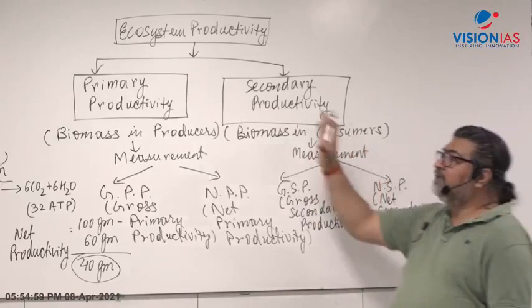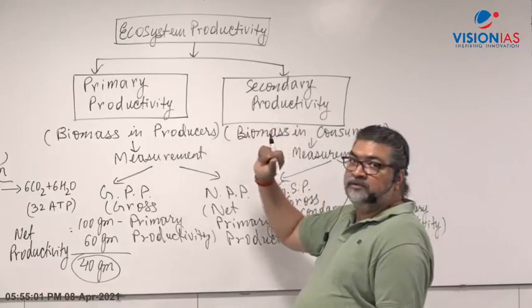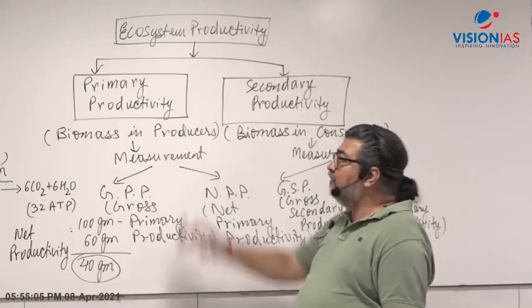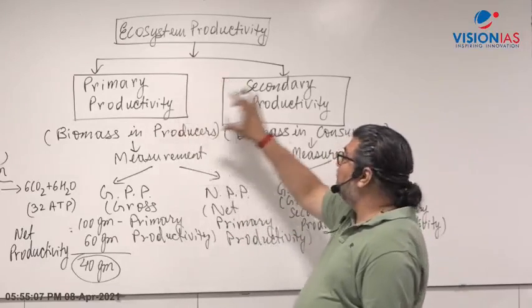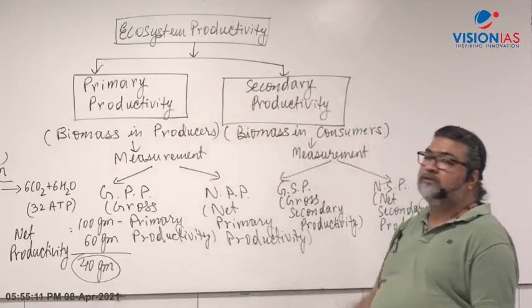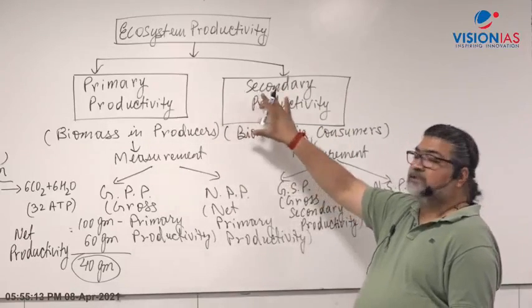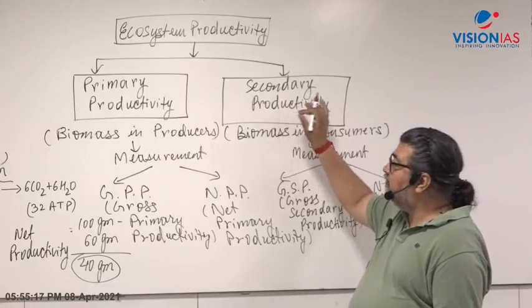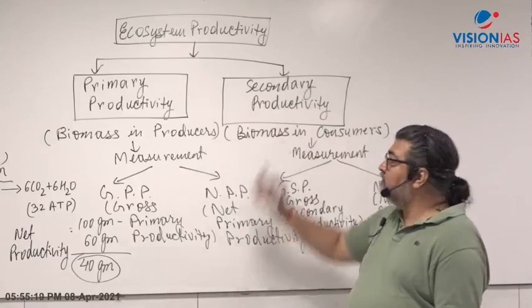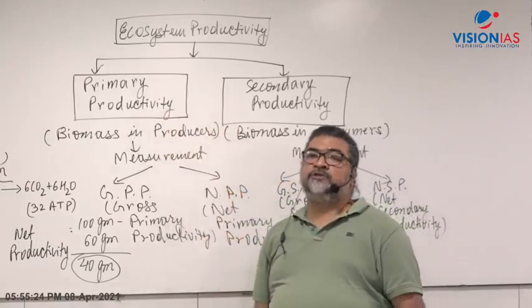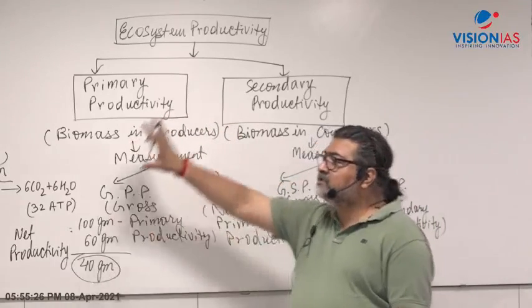But again, for any ecosystem, let's say a forest, which will be more? Primary will always be higher than secondary. Why? Because of the law of 10%, herbivores, carnivores and all these animals derive very little energy and there is less biomass generation. The maximum comes to the producers. See, this is just the theory.